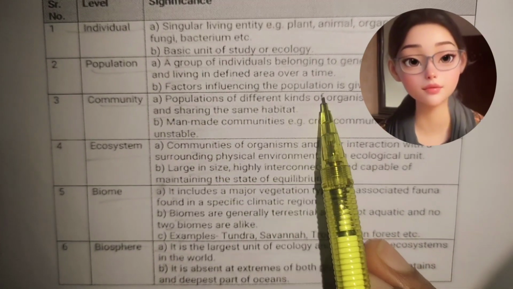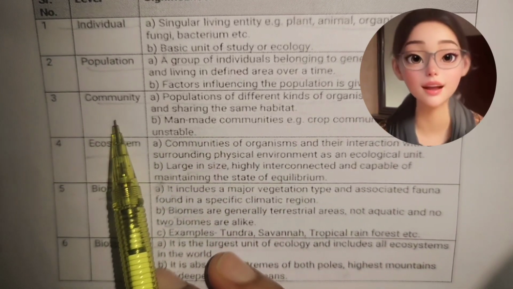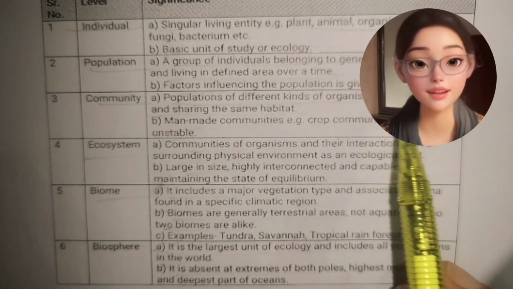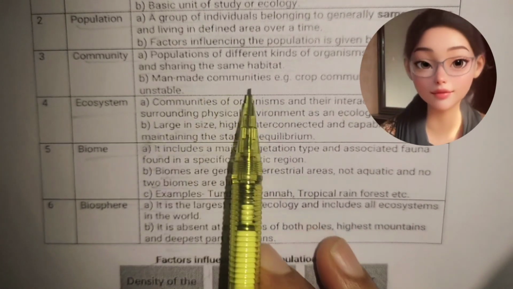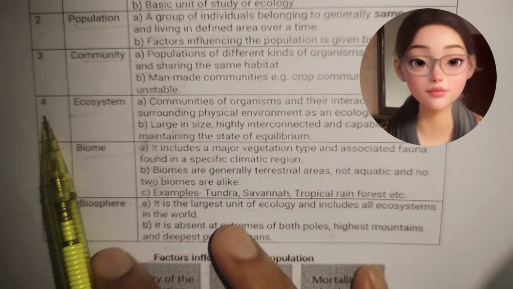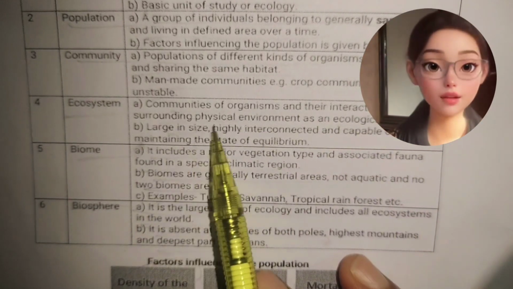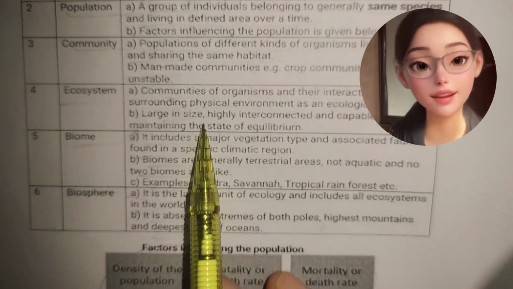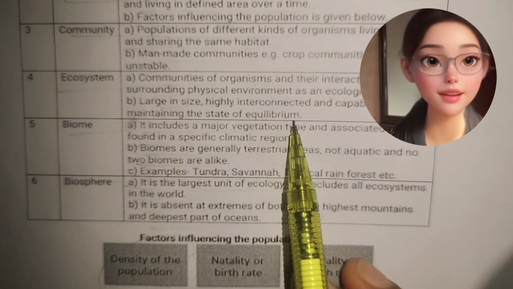Factors influencing the population are given below. Third one, community: populations of different kinds of organisms living together and sharing the same habitat. Man-made communities, for example crop communities, are highly unstable. Fourth one, ecosystem: communities of organisms and their interaction with the surrounding physical environment as an ecological unit. Large in size, highly interconnected and capable of maintaining a state of equilibrium.